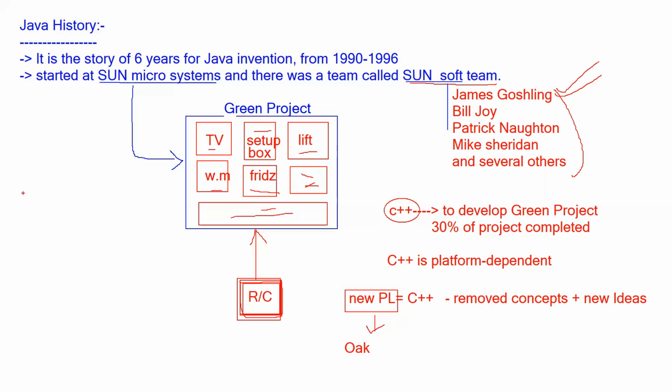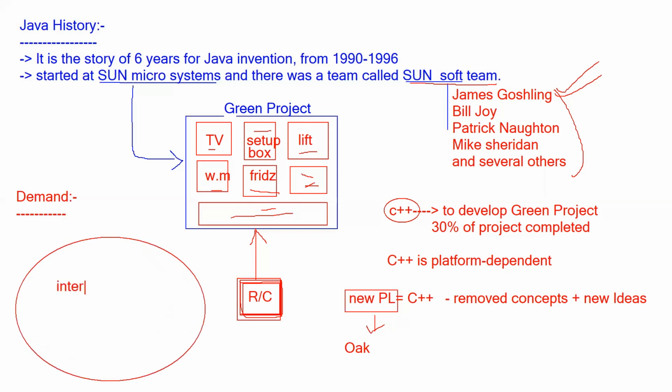But at that time, there is one huge demand. A new demand came into this world. What is the demand? There is a demand in the 1990s for the internet. The internet is spreading in the world so fast.